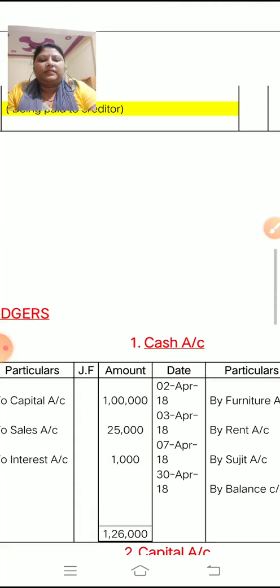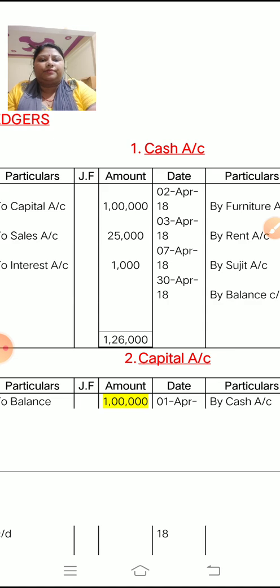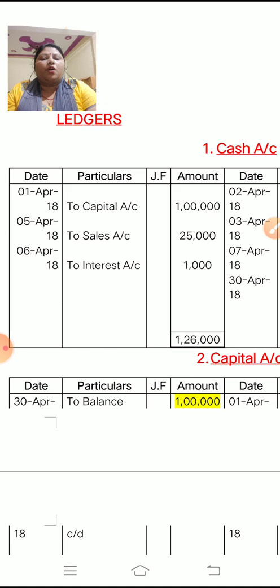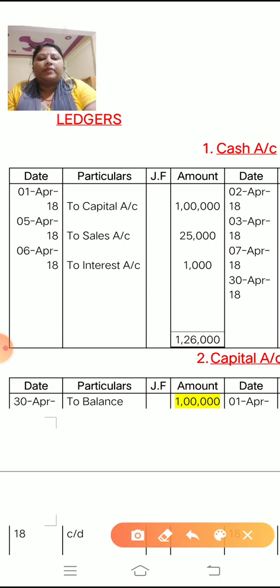See, numbering you have done. After this, now see the ledger. Children, this is the first side of the first ledger, cash account. All the ledgers you have to make with the same format, only the name you have to change. So the first ledger is cash account. Okay, and the columns are, first column date, particular, JF means journal folio, and amount. This is the first side. This side belongs to debit.